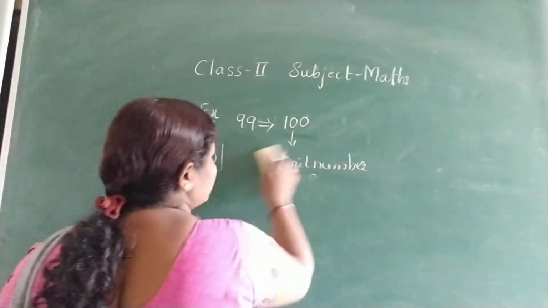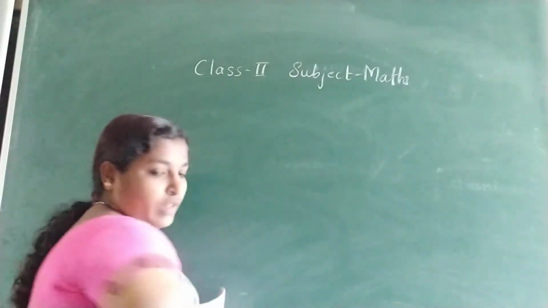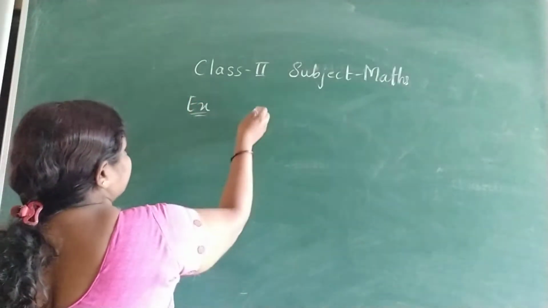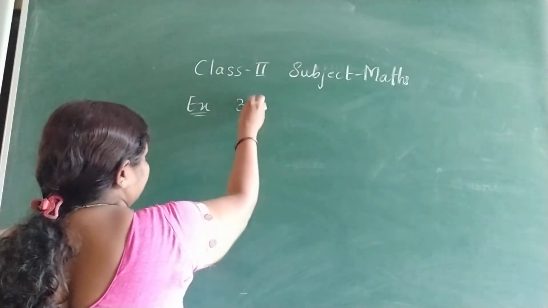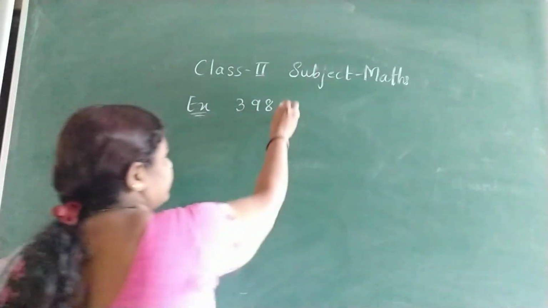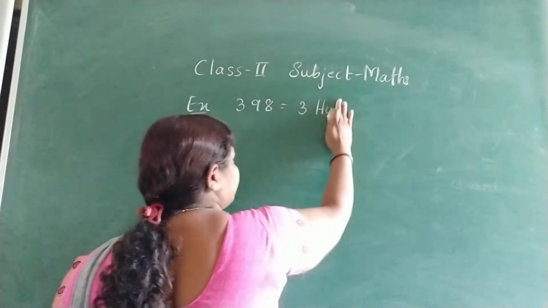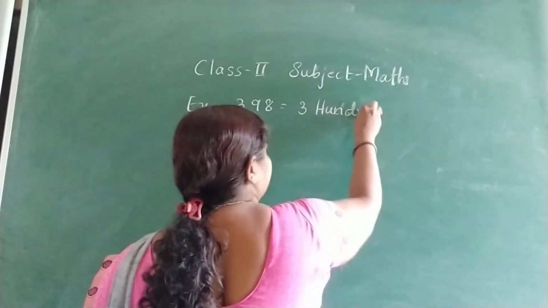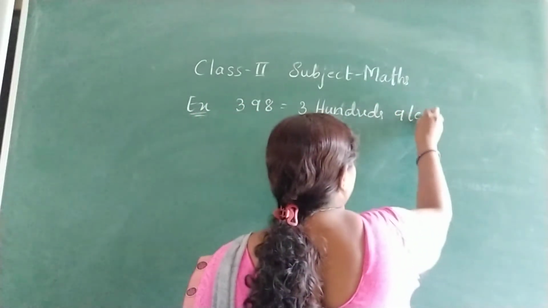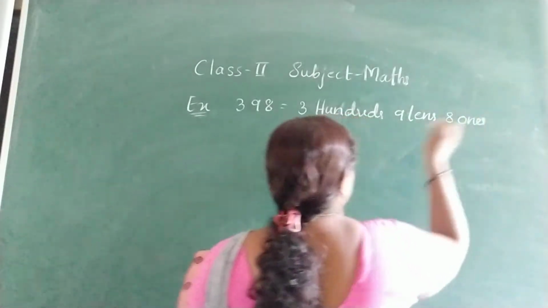Now we will discuss 3-digit numbers. I'll write one example. 398. So 300, 9 tens and 8 ones.